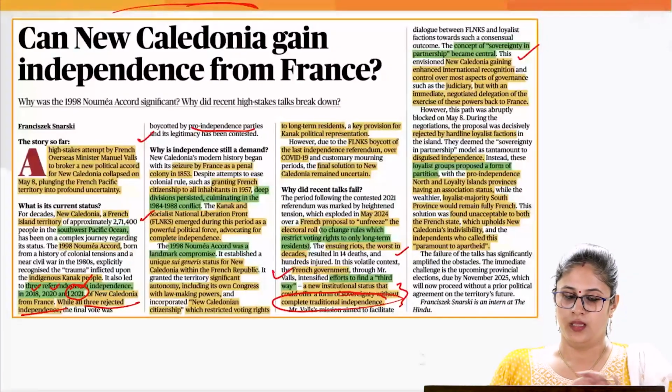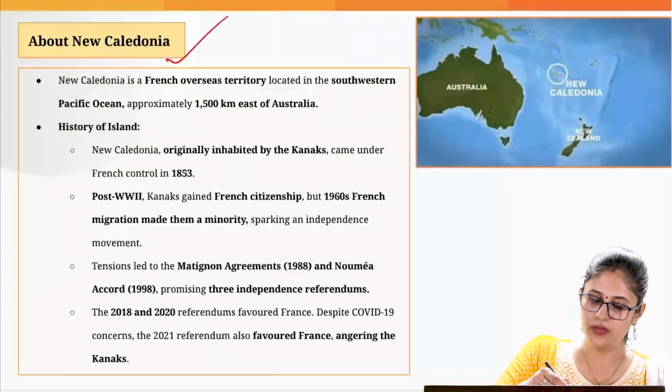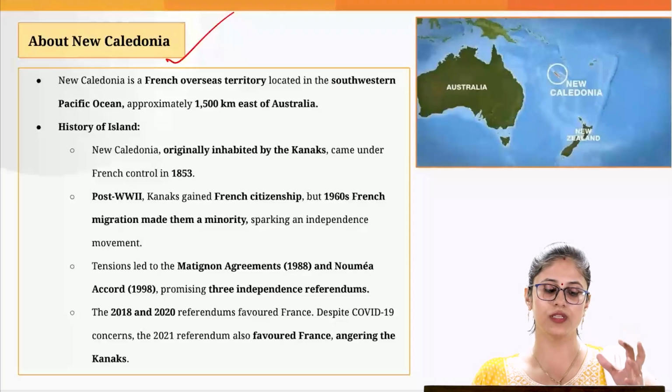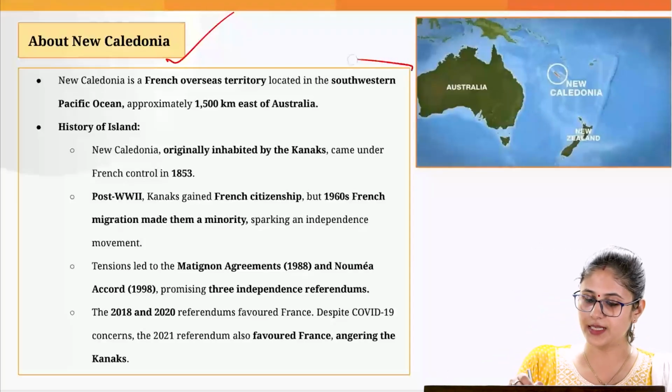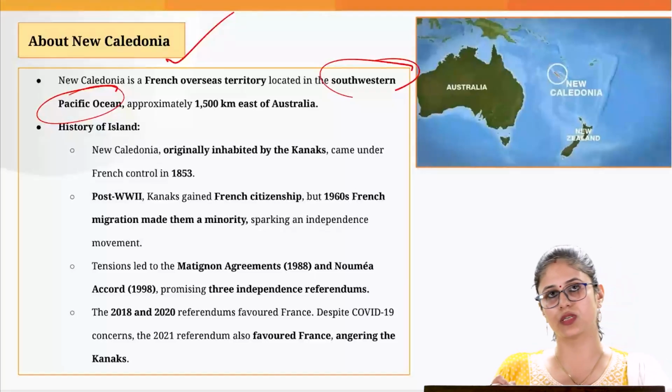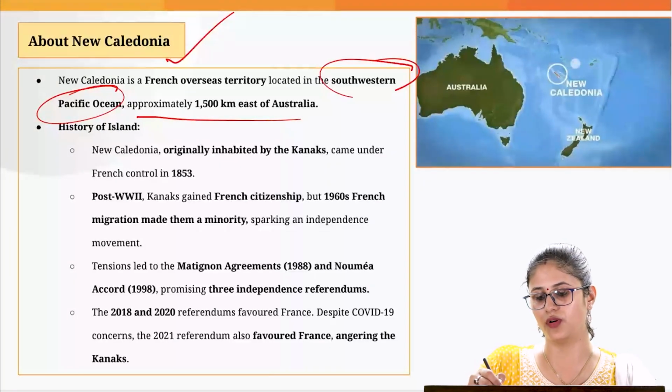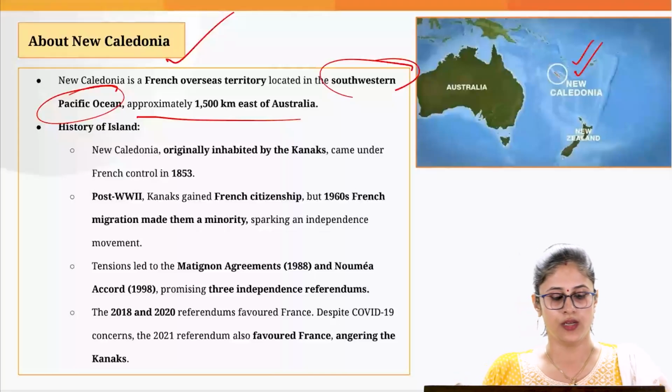Okay. Now, let's note down certain pointers with regard to this particular region. New Caledonia is located in the southwestern Pacific Ocean, approximately 1,500 kilometers east of Australia. Here you can look into it. Now what is the history?